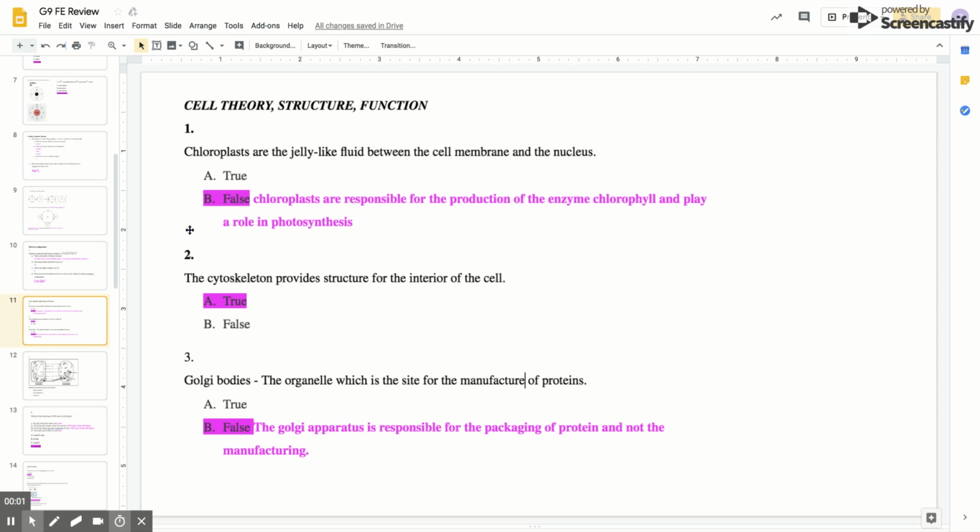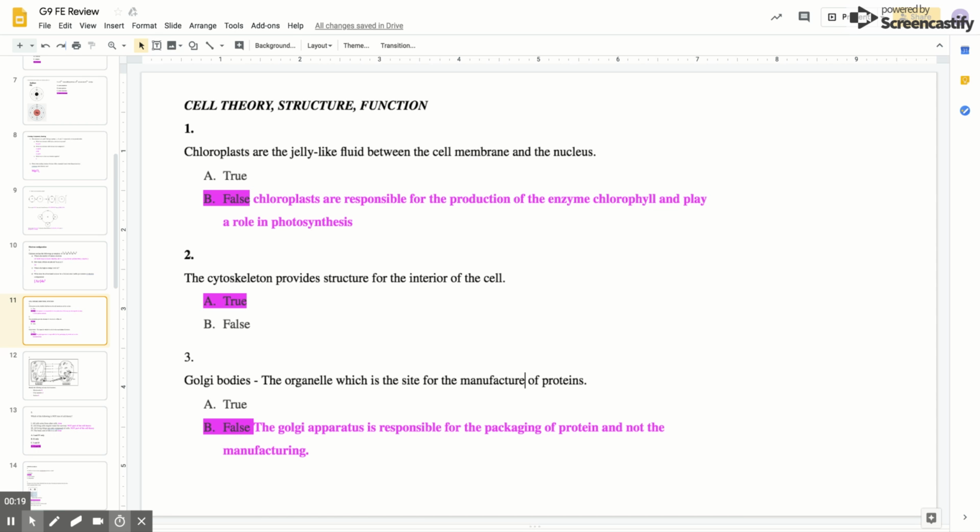All right, so we're basically done with chemistry, and now we're looking at the bio portions. These are basically previous questions that appeared in your test in the past. So, number one: chloroplasts are a jelly-like fluid between the cell membrane and the nucleus.